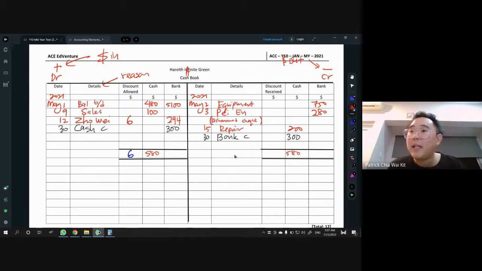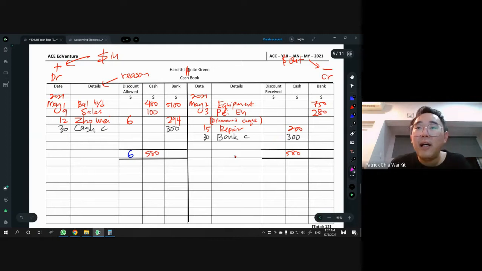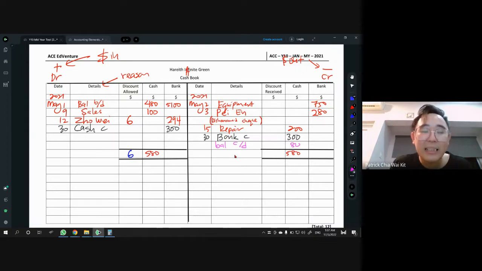But as you can see, our right hand side cash part is not enough, because it's only 500. So the balance is $80. For the details, write the words balance CD, which stands for balance carry down. The last date for May is May 31st.